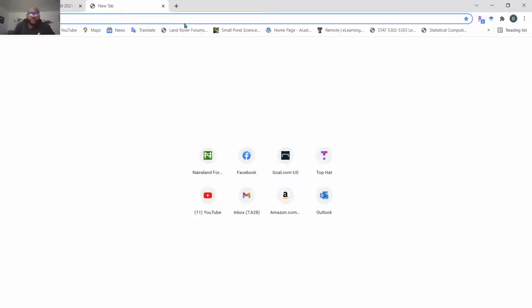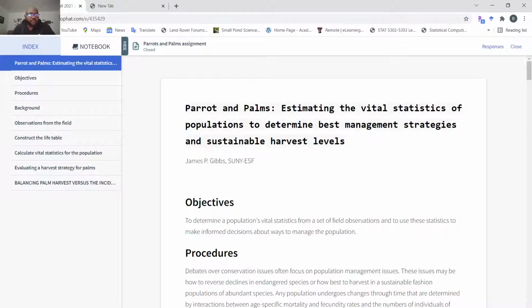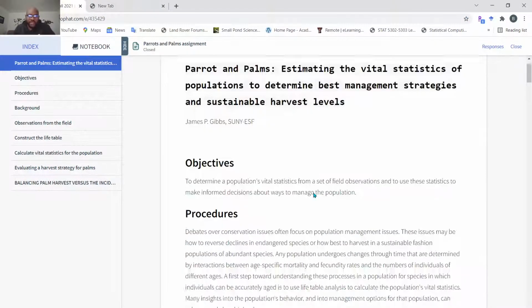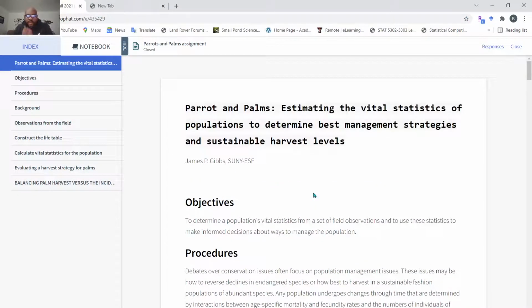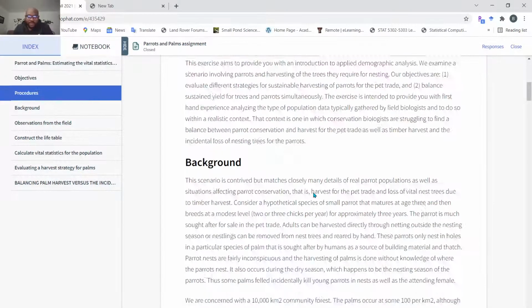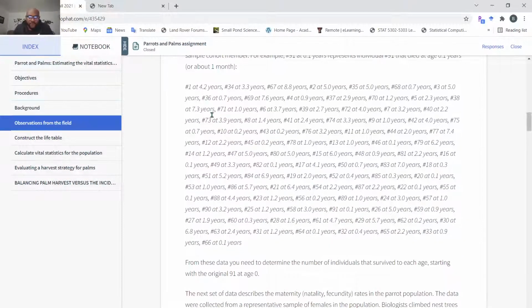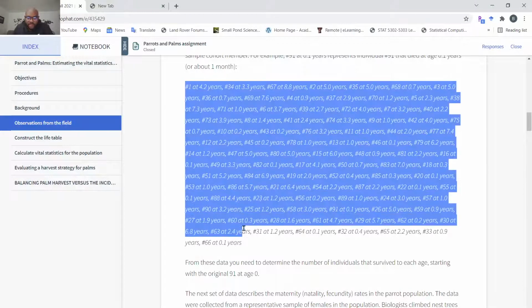Hi, a quick tip on how to manage your data set in Excel and complete the population dynamics assignment easily. So let's go to Top Hat to grab the data set from the Parrot and Palm assignment. Okay, here is the noisy data set.